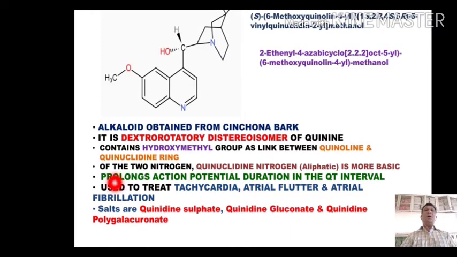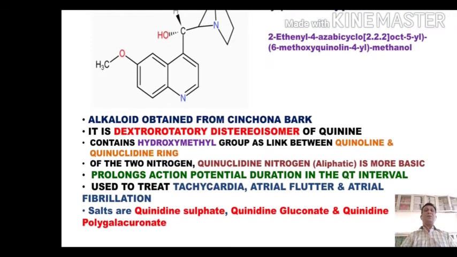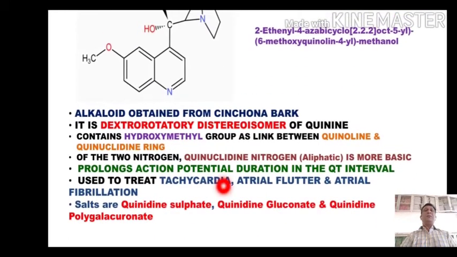Quinidine is found to prolong the action potential in the QT interval and it is used in the treatment of tachycardia, atrial flutter and atrial fibrillation. Out of many salts available, we have salts like quinidine sulfate, quinidine gluconate and quinidine polygalacturonate.